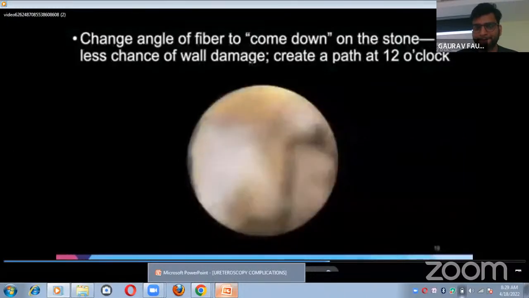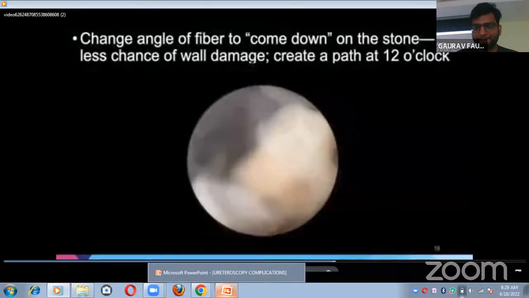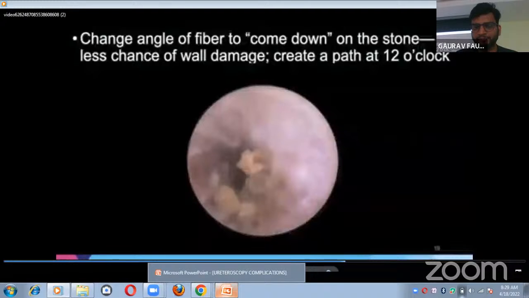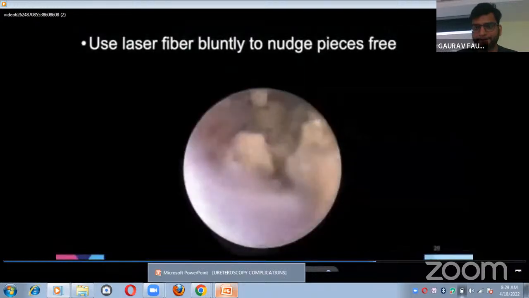Moving from above, the fiber automatically aims toward the middle of the stone instead of aiming toward the bottom of the stone or the top of the stone. Control of the aim of the fiber is much easier. So you create a path at 12 o'clock, as you can see here. Once the path is created, you can go past the stone and move the fragments.